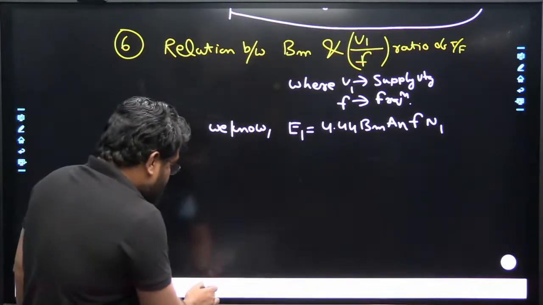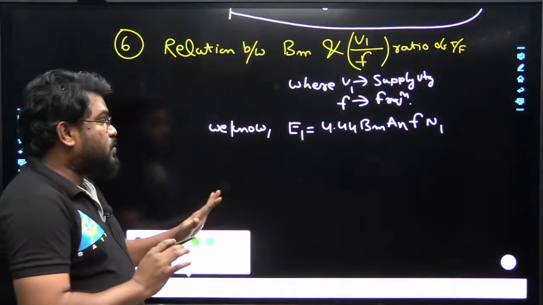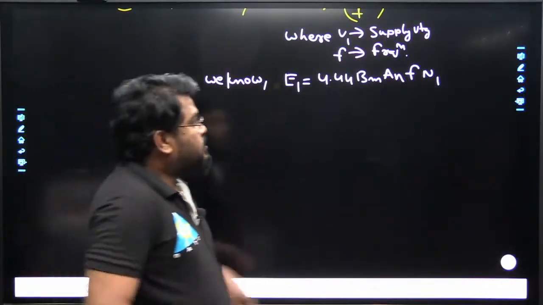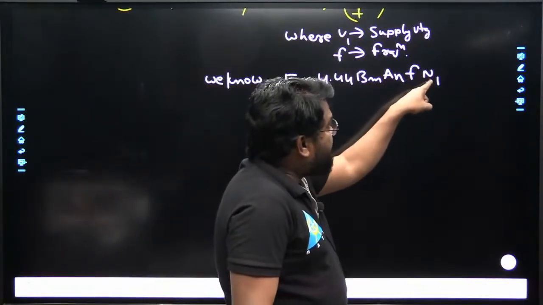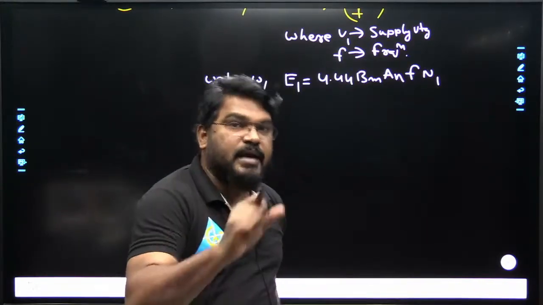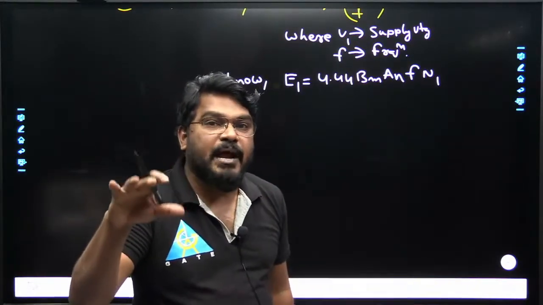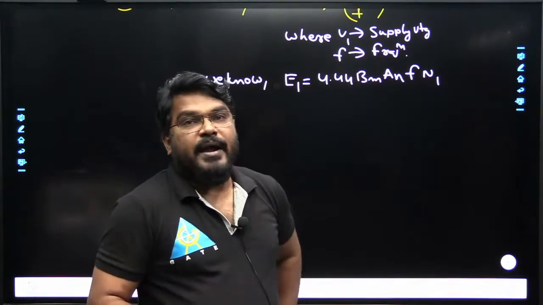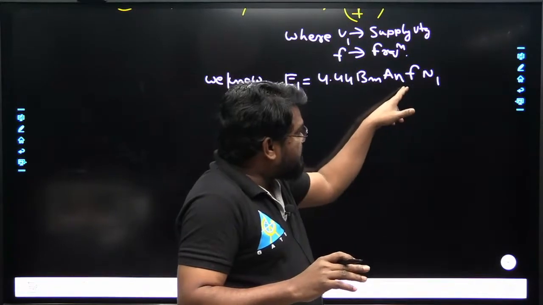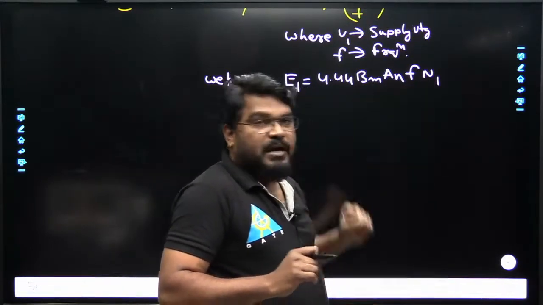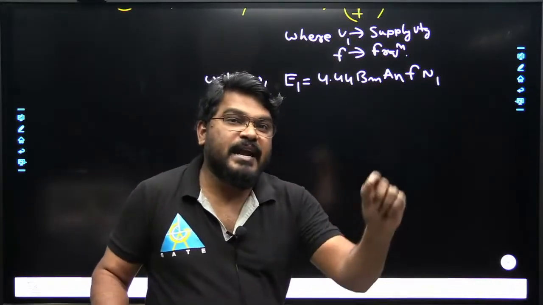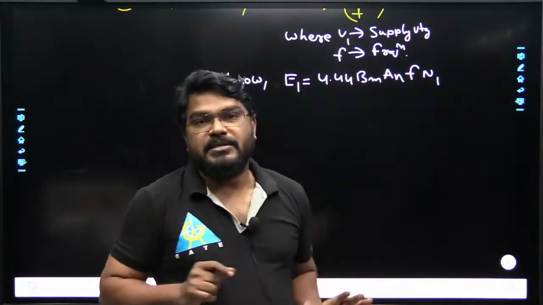So now, during operation of the transformer, what will happen? The size of the transformer, A, and the number of turns, N1, are fixed at the time of designing, and are treated as constants during operation of the transformer.